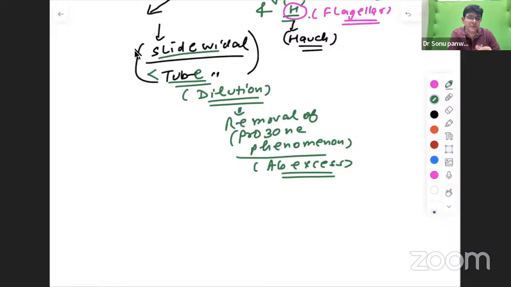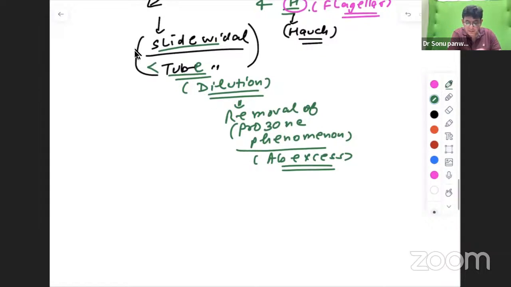And what is prozone phenomenon? Because of this, proper lattice is not formed. And how will that lattice be formed properly? When you dilute the sample with normal saline. Then that will come into which particular zone? Zone of equivalence. And that's why we say that it will be the best for the lattice production. Is it fine? So this you should know.